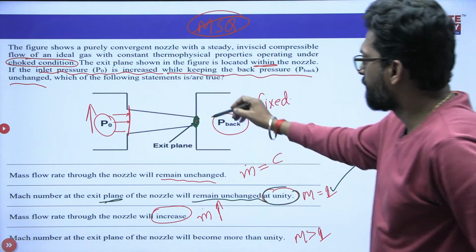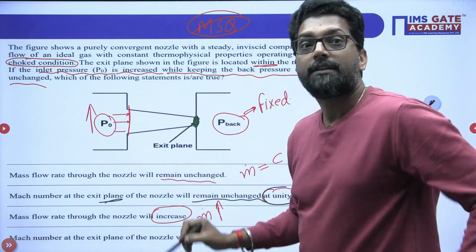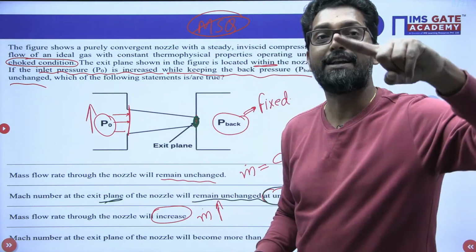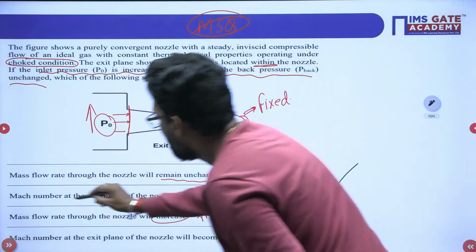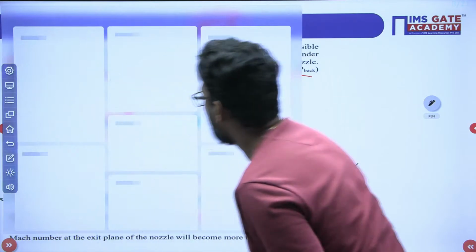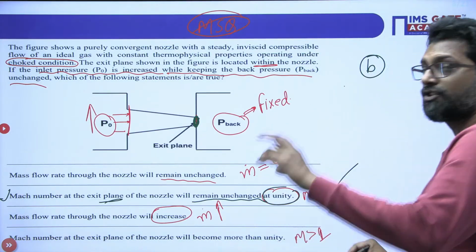Why? Because if the pressure drops, the flow is sonic, and during the sonic flow, the Mach number is 1. So option B is correct. Okay, so option B is correct. Now we have to check the next option.